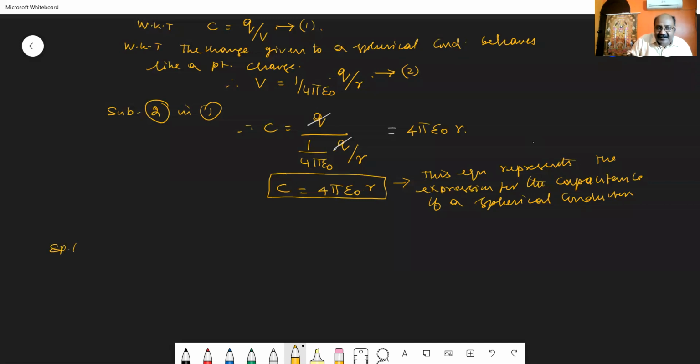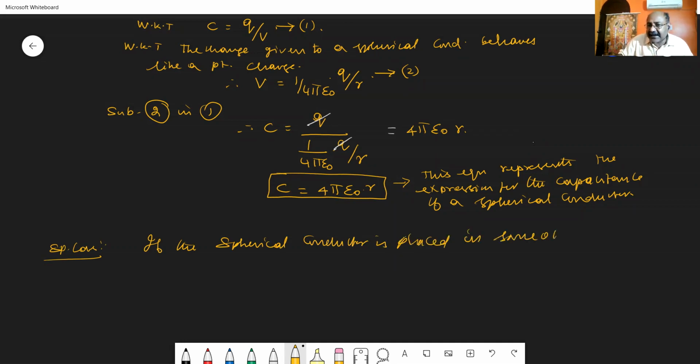If the spherical conductor is placed in some other dielectric medium, having dielectric constant K or epsilon R, then what will happen to the capacitance?